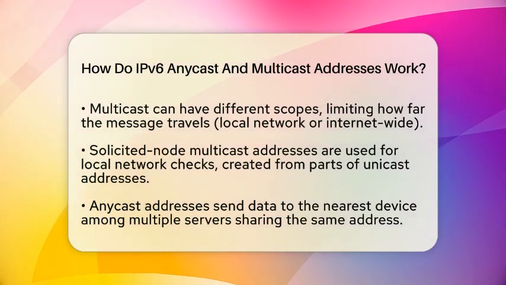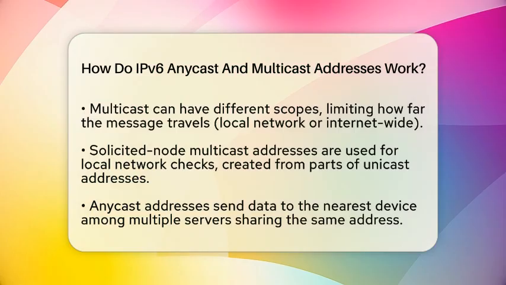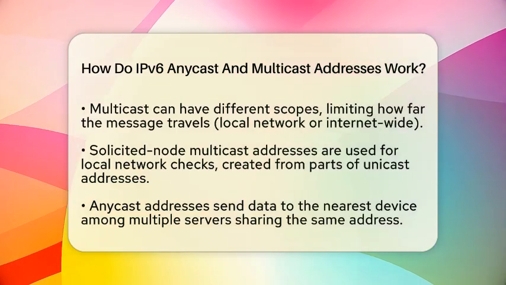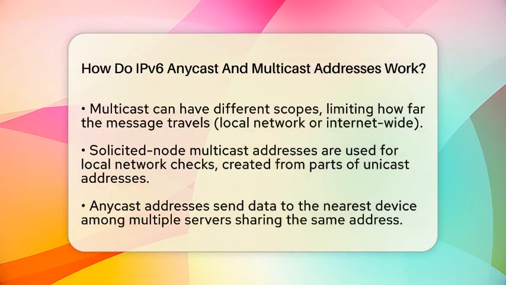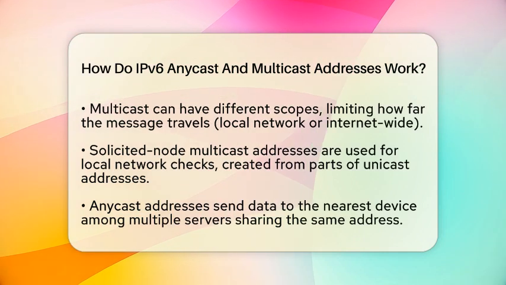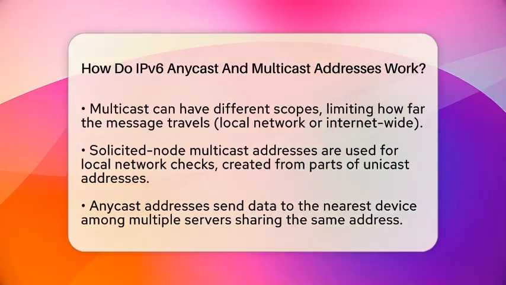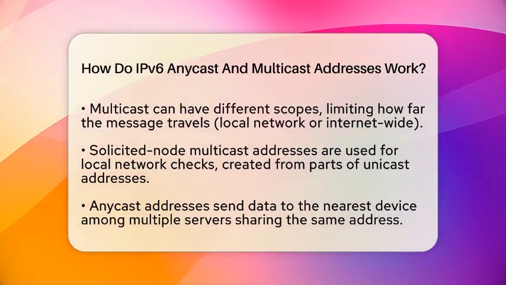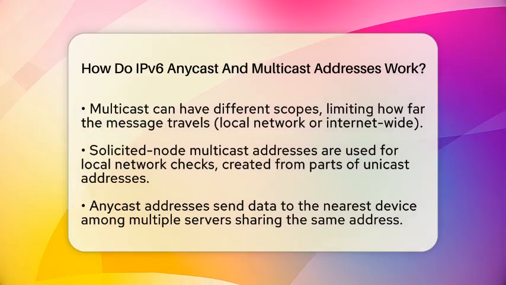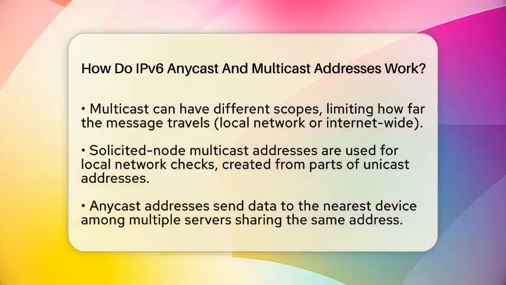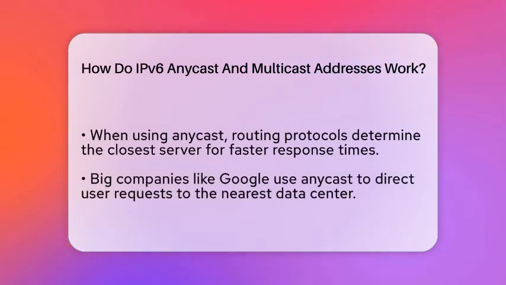There are special multicast addresses called solicited node multicast addresses. These are used by protocols like neighbor discovery to check if an address is already in use or reachable on your local network. They are created from parts of a device's unicast address, making local communication more efficient.